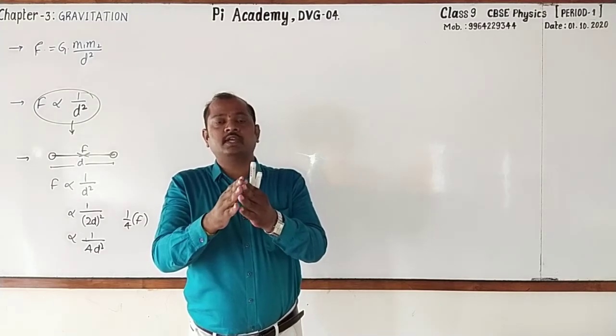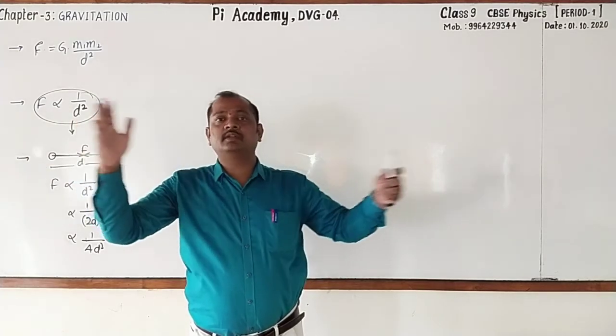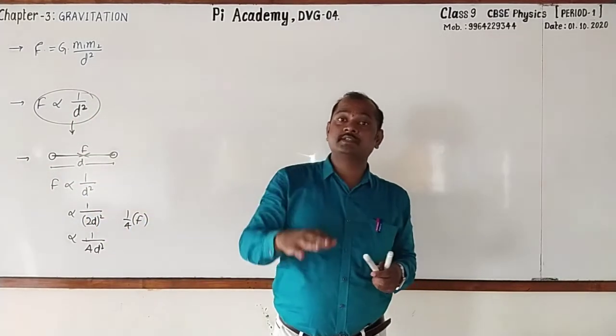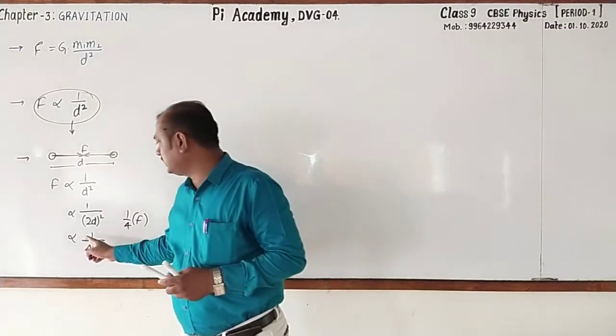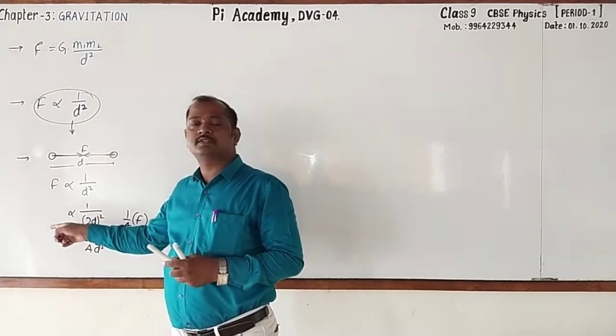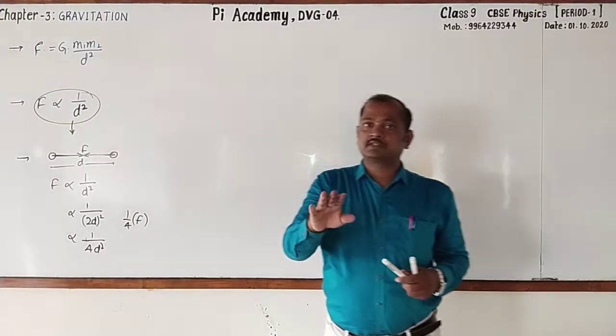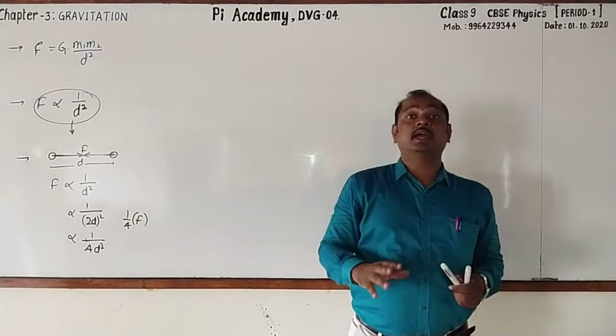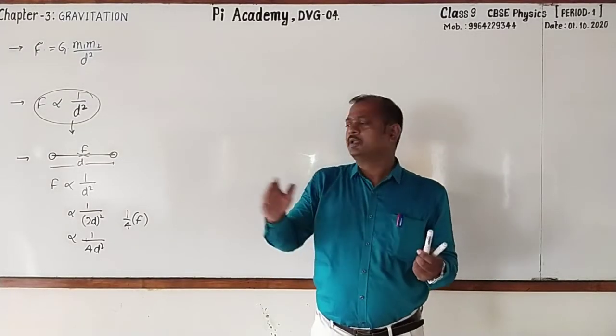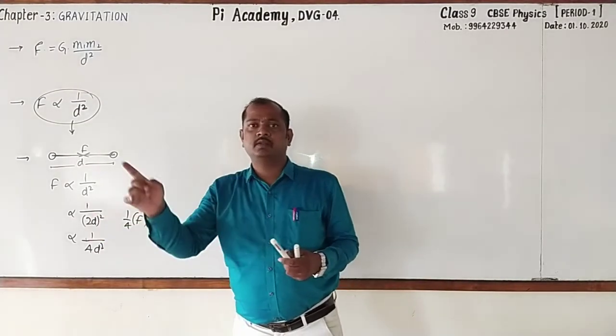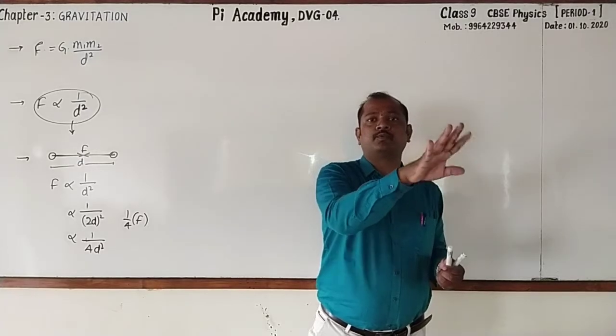When the distance gets tripled, then the gravitational force decreases by how many times? See that it will be 3D whole square. 3 square, it is 9. 9D square. So gravitational force decreases by 9 times. Very simple. Just you go for finding the square. When it is double, 2 square, 4.